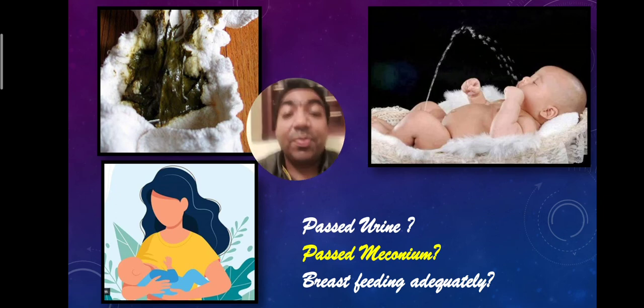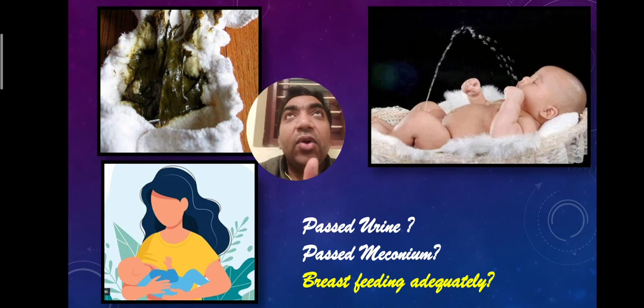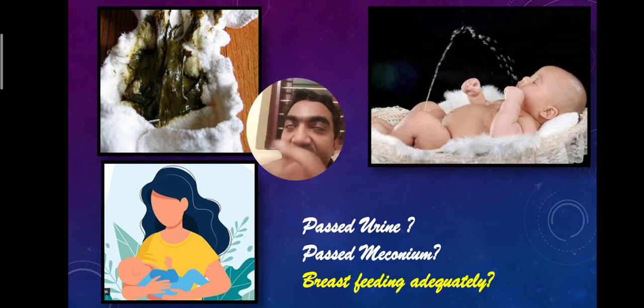And whether the child is breastfeeding adequately. The third question is whether the child is breastfeeding adequately. How will we know that the breastfeeding is adequate? Whether the child is passing urine. The newborn should pass urine around 8 times a day. And every 2 hours he or she should be breastfeeding.